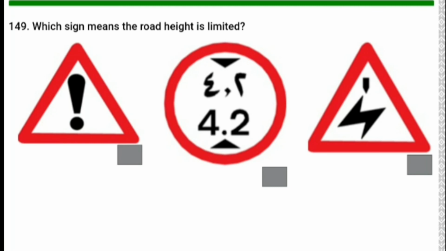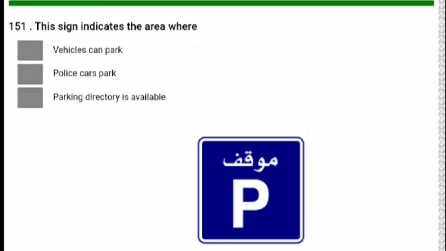Which signal means the road height limit? Number 2 is the correct answer. 4.2. This signal indicates the area where vehicles can park.